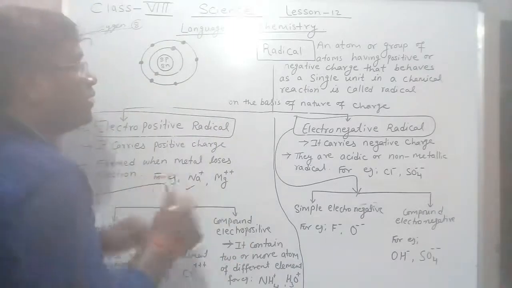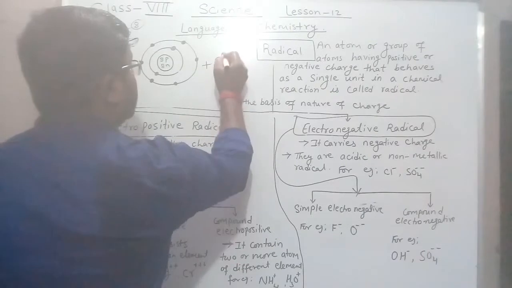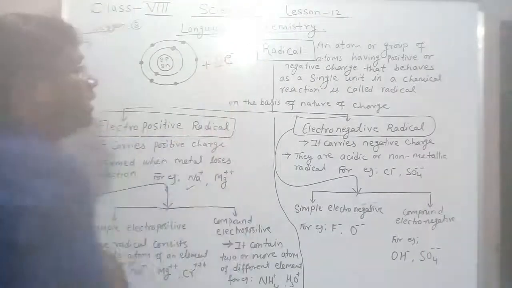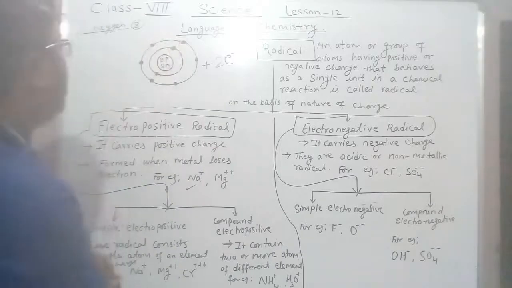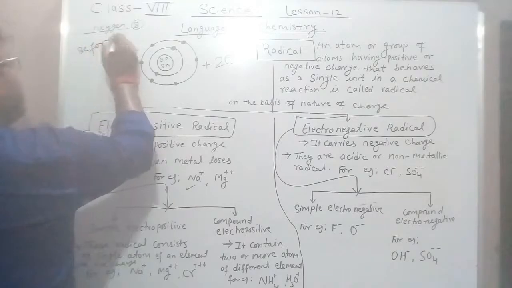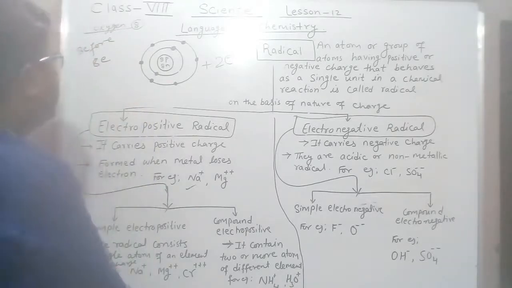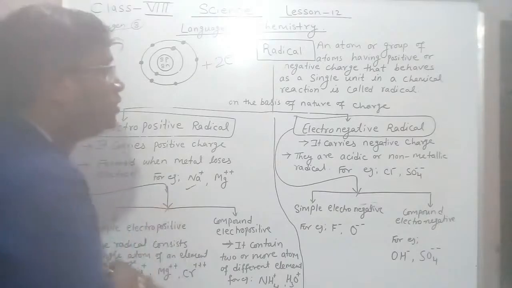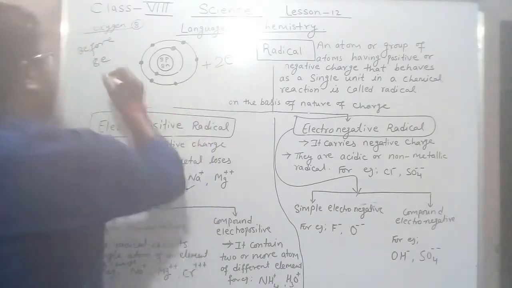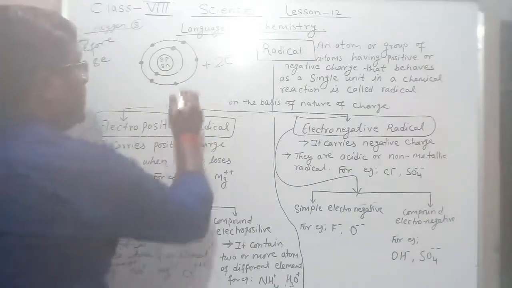So when it undergoes a chemical reaction, it will gain 2 electrons. Before, it has 8 electrons in total, now it adds 2 electrons.